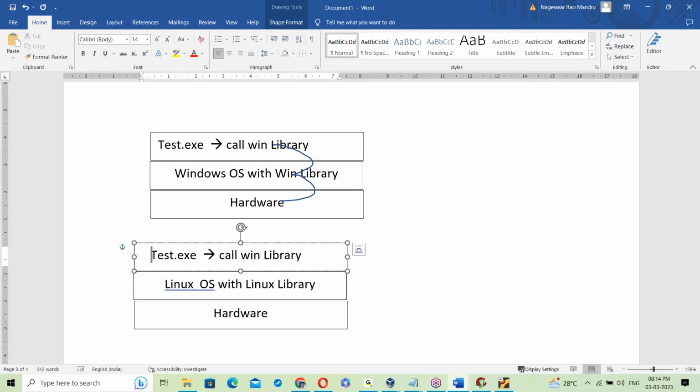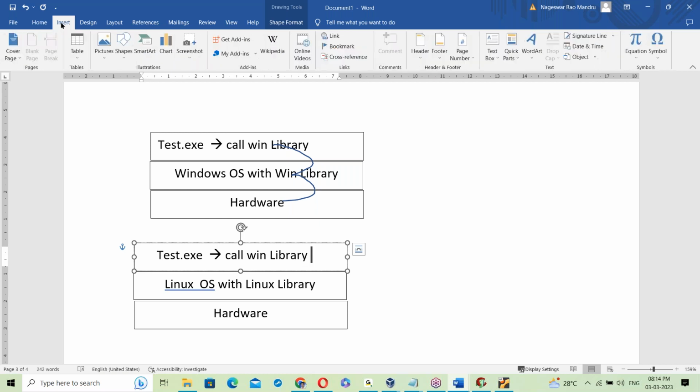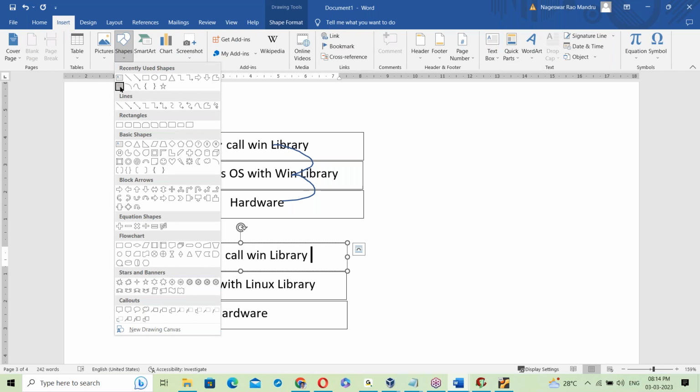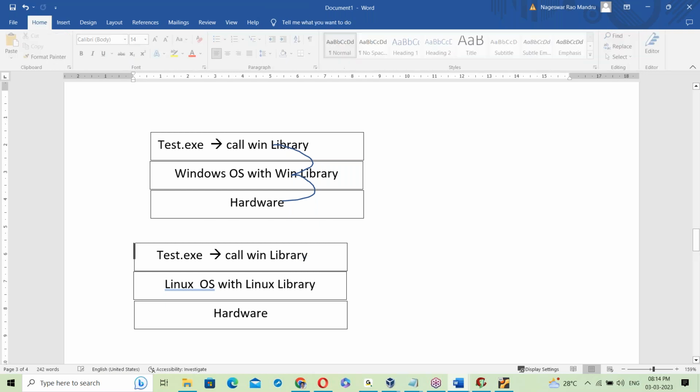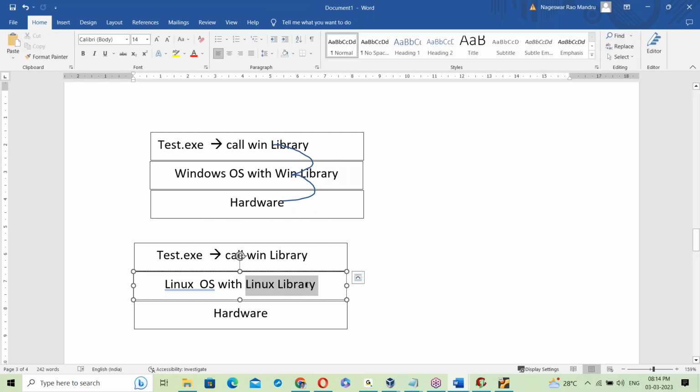How is it working here? If you try to run the same exe file on a Linux base, what happens? Now this test.exe will try to call the Windows library, but here it is not available. This library is a Linux library.